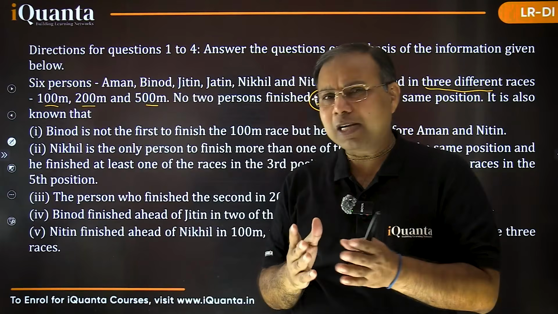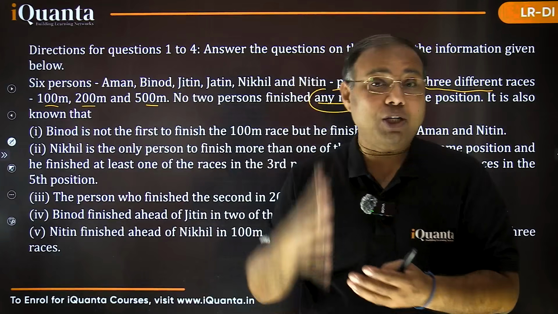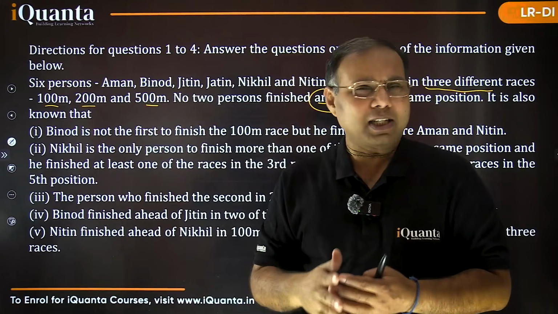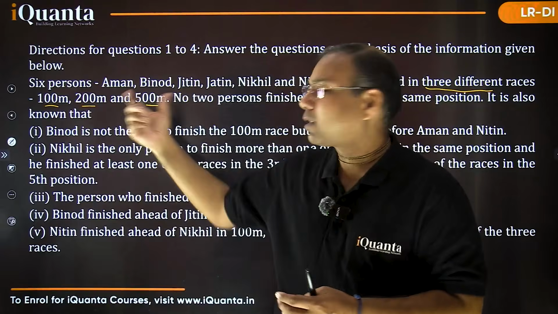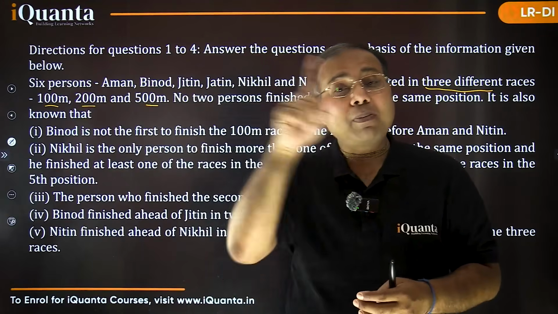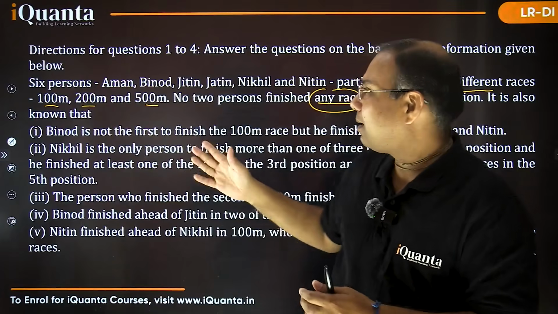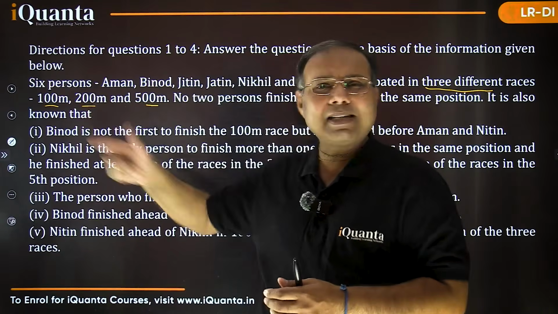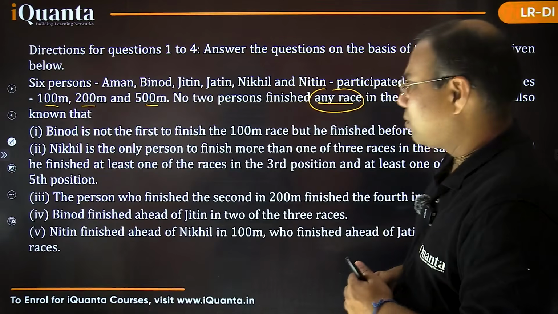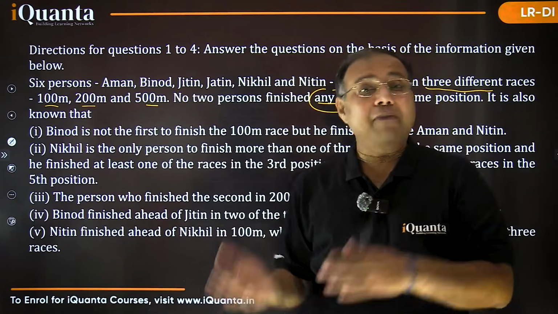So it's a clear question of rankings. We need to find out which person finished in which particular rank, and all are getting 6 different ranks. There are 6 persons, so everyone is getting a different rank in each of the 3 races. So basically that will be a 6 by 3 table, we can say, with the race lengths and the ranks. So let's make the table together. After that we can read this information and fill it together.